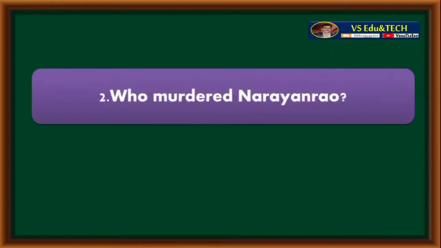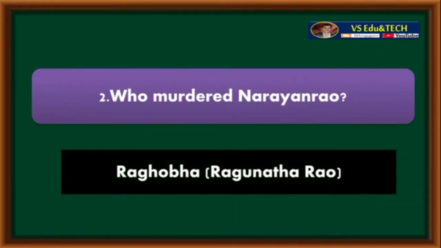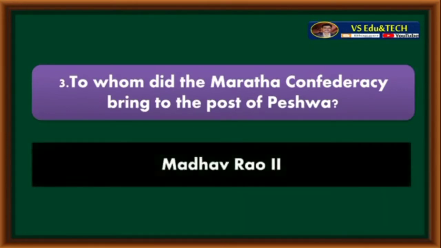Who murdered Narayan Rao? Raghoba or Raghunath Rao murdered Narayan Rao. To whom did the Maratha Confederacy bring to the post of Peshwa? Madhavrao II.